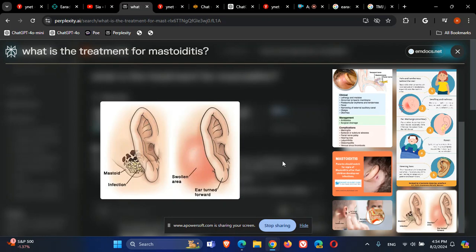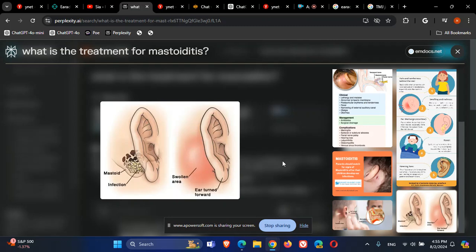So IV antibiotics that can cover and penetrate the blood-brain barrier, like ceftriaxone, sometimes also vancomycin to cover Pseudomonas and things like this, or to cover MRSA, methicillin-resistant Staph aureus, because it can also cause the infection.